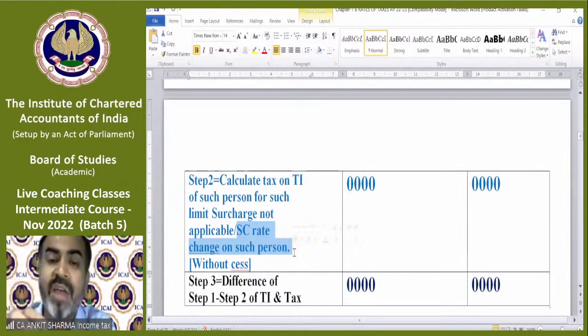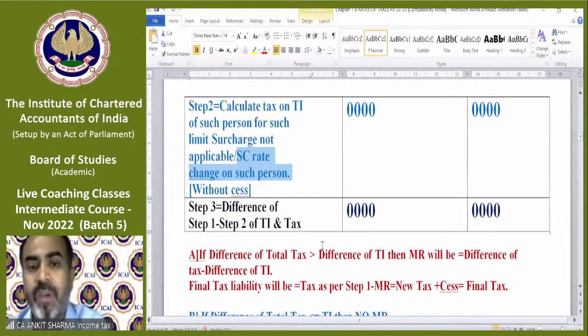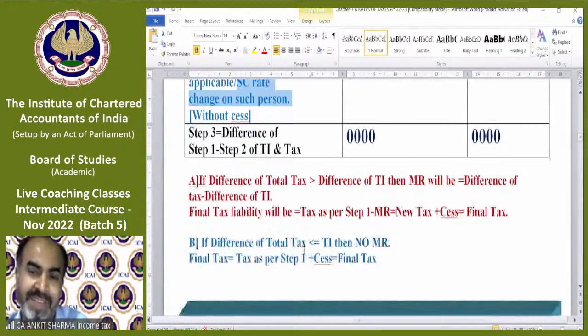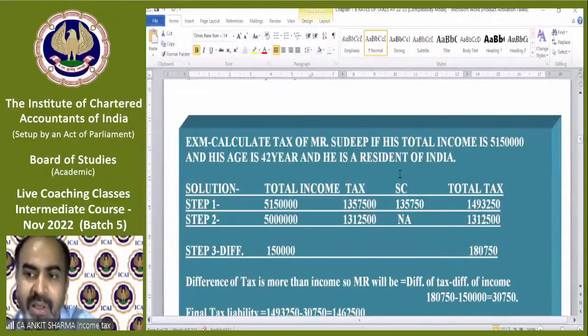So we have to take in step number 2 that income which is preceding to the income given in step number 1. We need to find the difference, and if the difference is exceeding then MR, if not exceeding then no MR. There's a solved example. If your income is 51 lakh 50,000, then you have to calculate first tax plus surcharge.